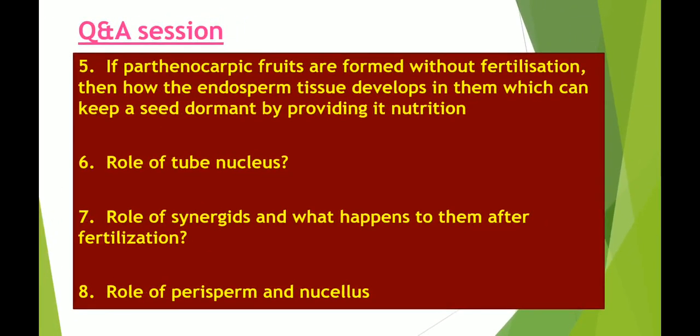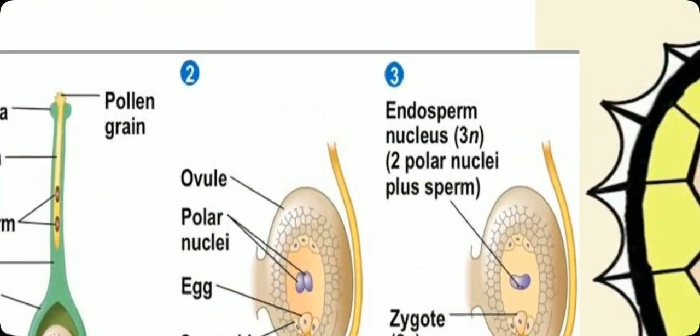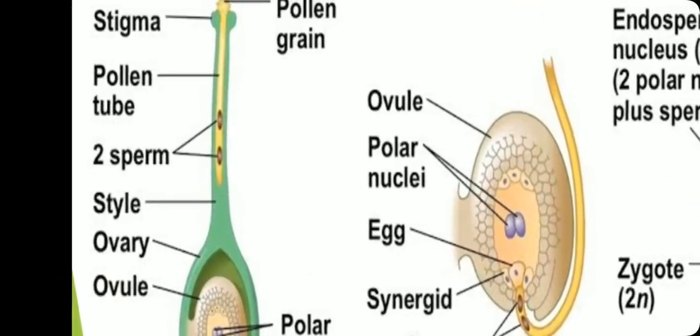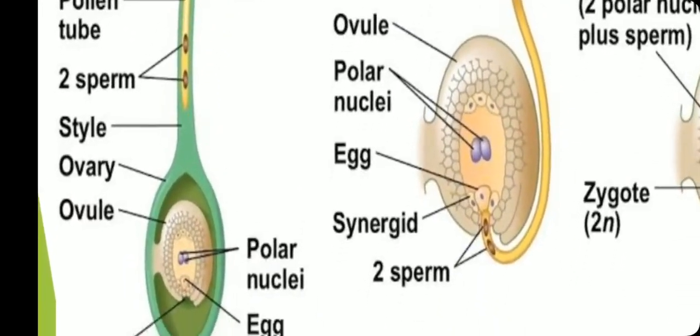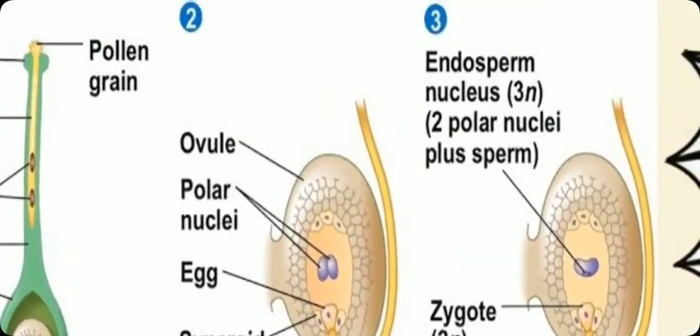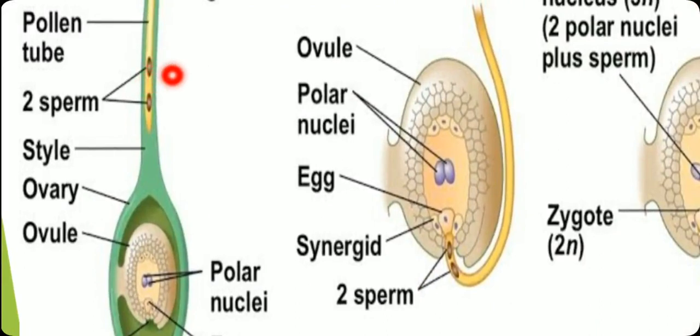I think I have a picture. Yeah, here you can see that the pollen tube develops and elongates, and it is going to reach the embryo sac. In the second one it reaches. It carries two types of nucleus: one is the generative nucleus and the second is the tube nucleus. Now the question is, what is the role of tube nucleus? The tube nucleus helps in the growth of the pollen tube.